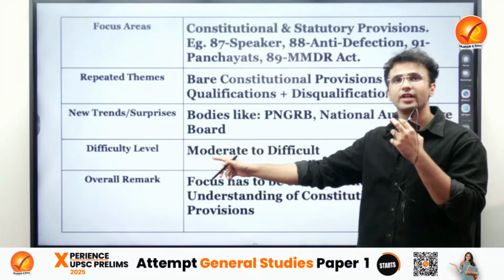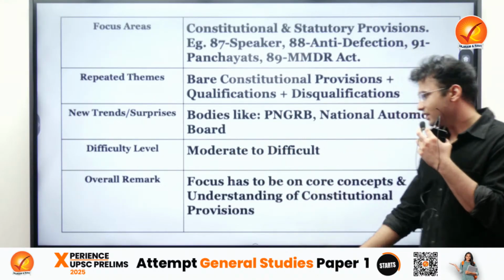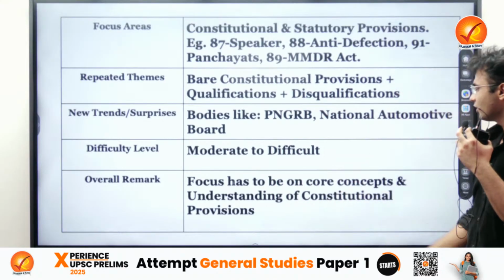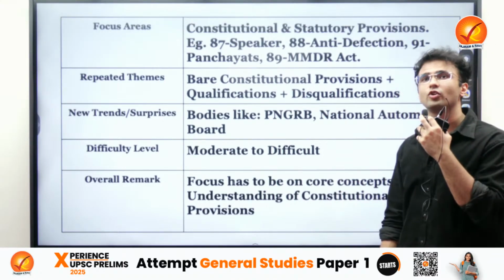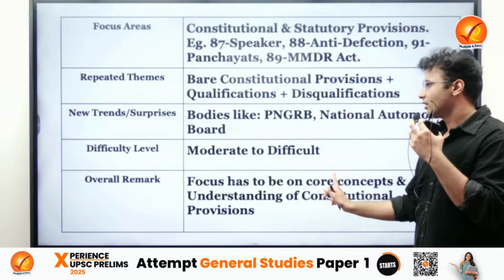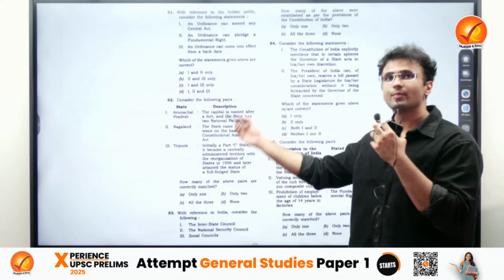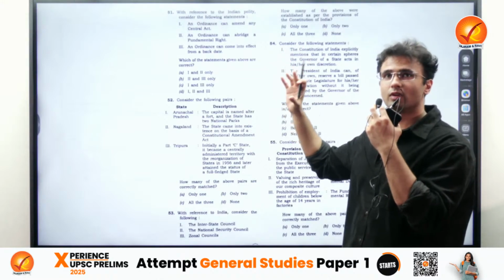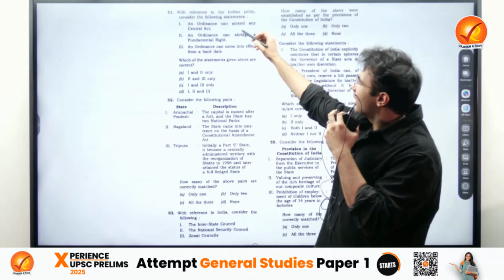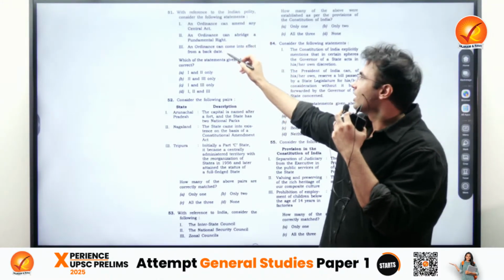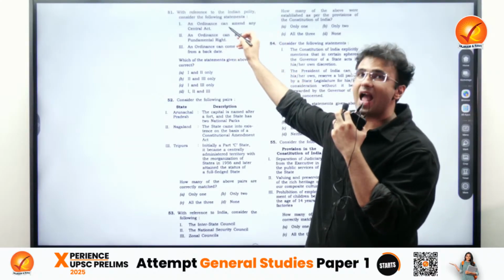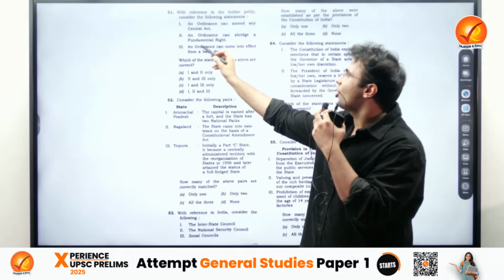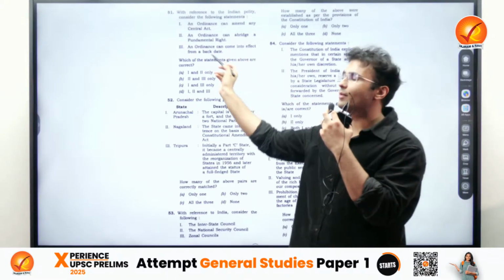It was a moderate to difficult question paper, and one thing is very sure, that the focus has to be given to the core concepts and understanding of the constitutional provisions. Now, as we can see the paper, a brief analysis would be required here. This question is on the ordinance: an ordinance can amend any central act. An ordinance can abridge a fundamental right. An ordinance can come into effect from a back date.